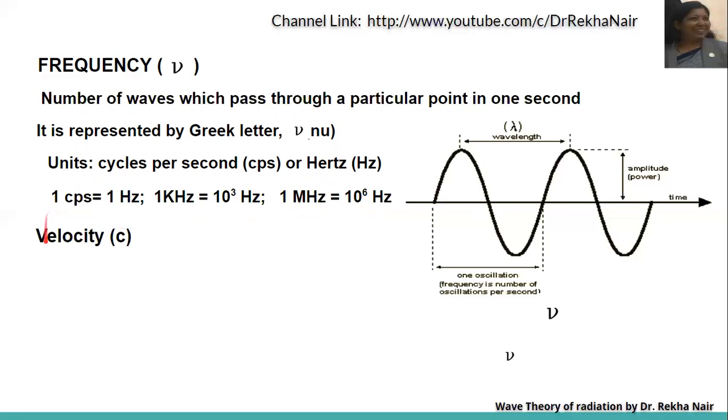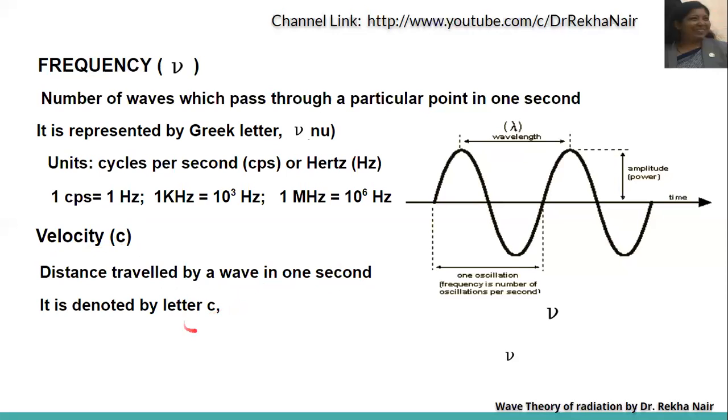Another parameter is velocity. It is represented by the letter C. Velocity is the distance traveled by a wave in 1 second, and it is denoted by the letter C, as I told you before. Now, velocity C is equal to nu lambda. The relation between C, nu and lambda is C equals nu lambda.